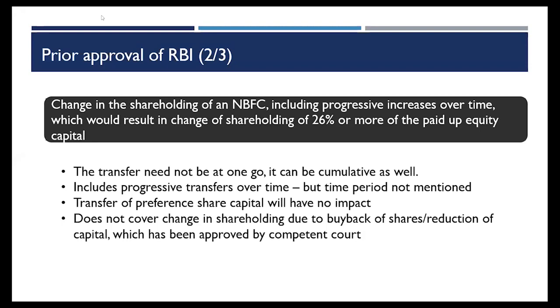So we suggest that whenever you are issuing any convertible instrument, be it preference shares or debentures, whether it is optionally convertible or compulsorily convertible, to the extent possible, you should take it to the RBI and have a word informally. In case you don't want to make a formal application, you can. Every entity has its own zonal officer who takes care of all the matters of a particular entity. You can speak to your zonal officer and ask whether this would require any prior approval or not, because it's always better to be on the compliant side before taking any drastic decisions.